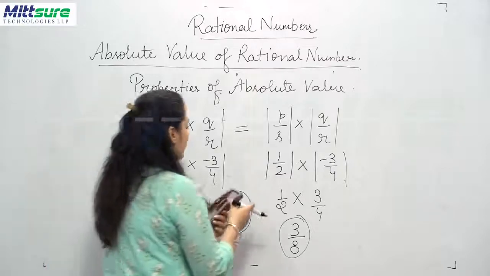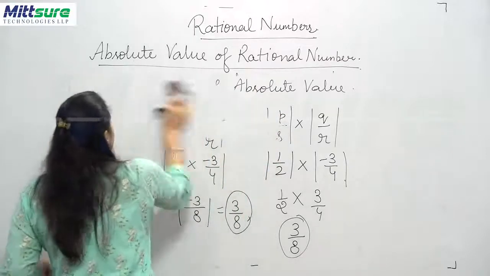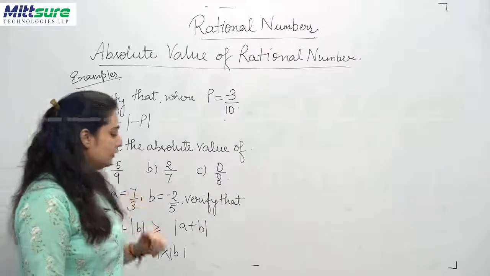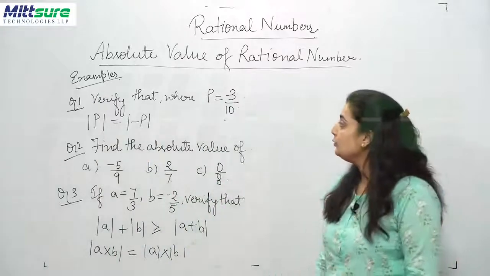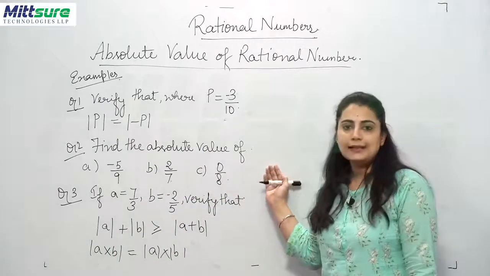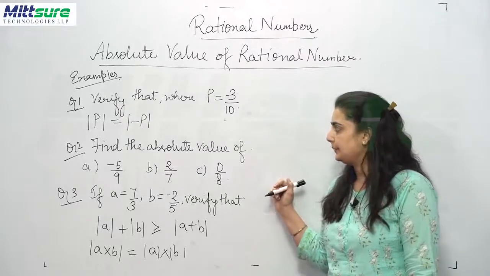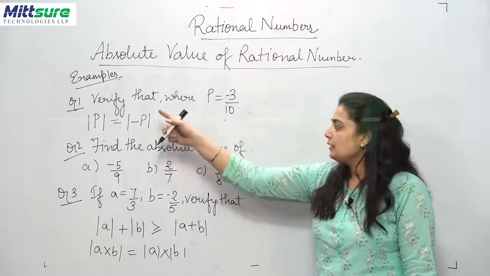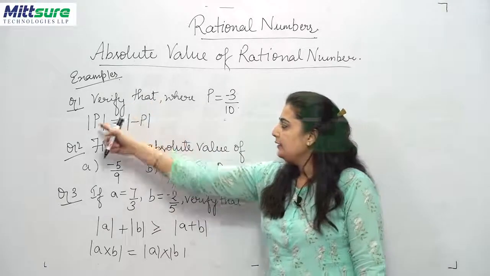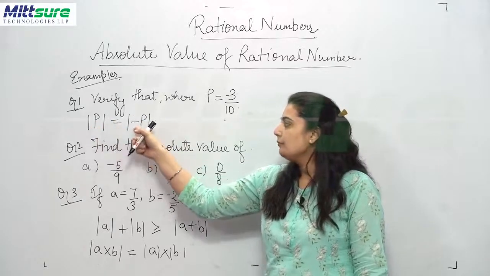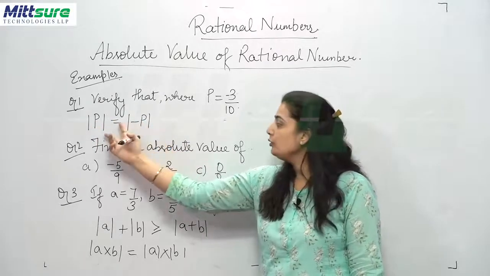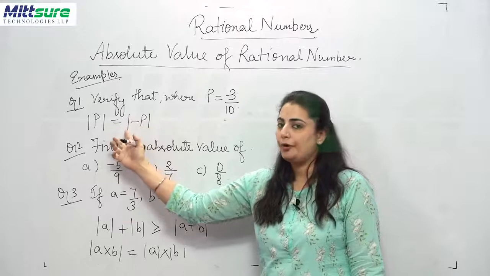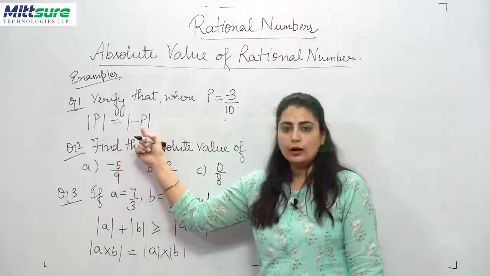Now let us come to some of the examples related to absolute value. Let's look at some examples related to the topic which we have just discussed, that is absolute value of rational numbers and their properties. In the first case, the question says verify that mode P is equal to mode minus P. Now you have to find out whether the LHS is equal to RHS or not.